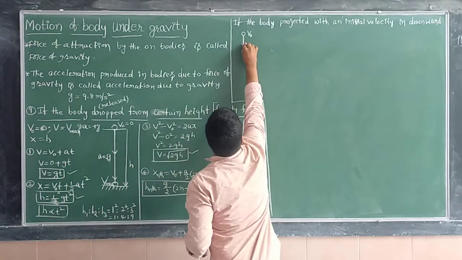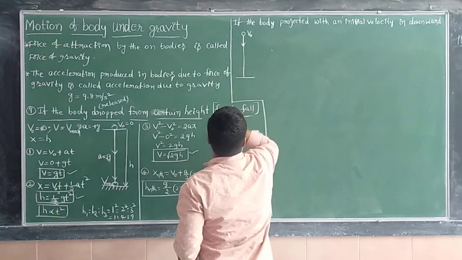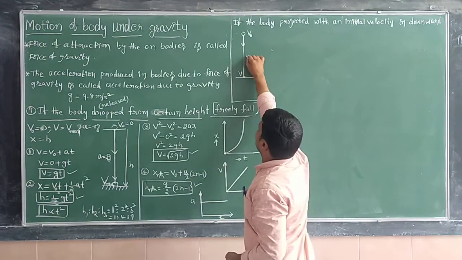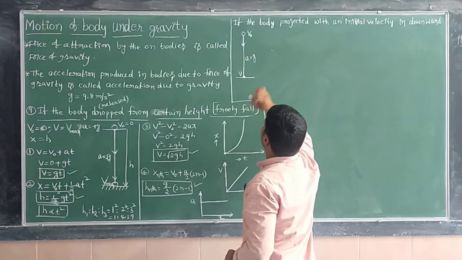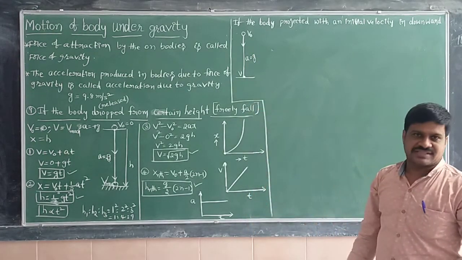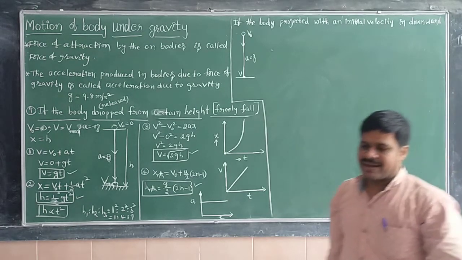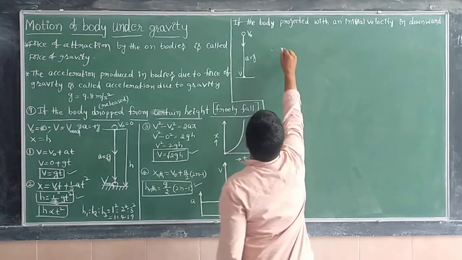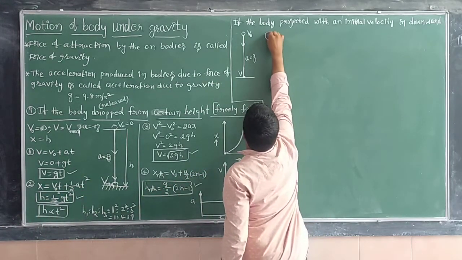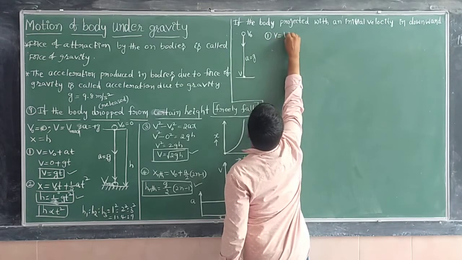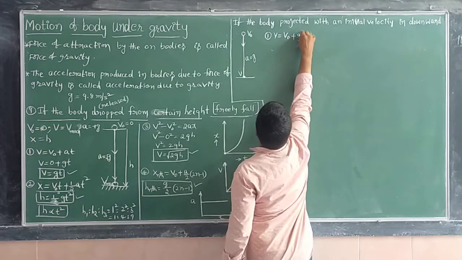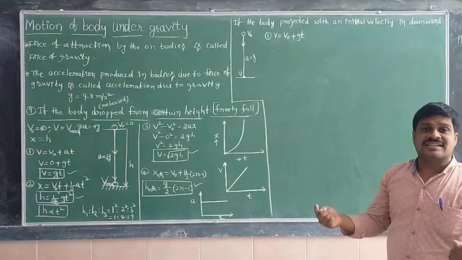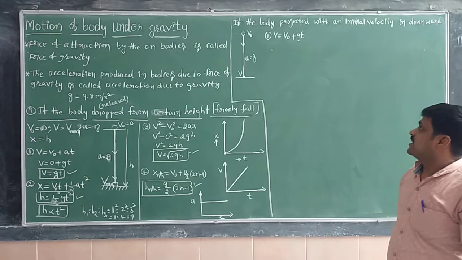In this case, the body moves like this and reaches the ground. Now here the final velocity is v, and acceleration is equal to g. How do we write the three kinematic equations of motion in this case? The first kinematic equation is v is equal to v naught plus gt. This is the first kinematic equation when the body is projected with some initial velocity.